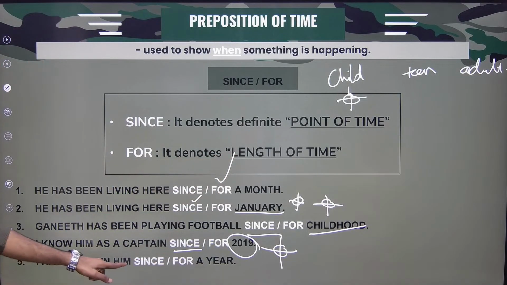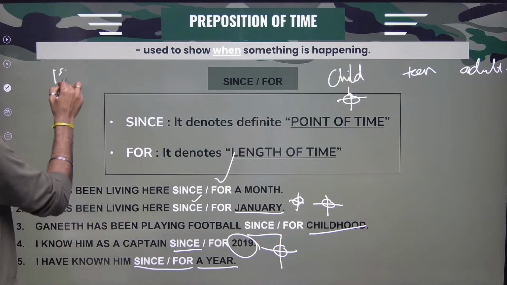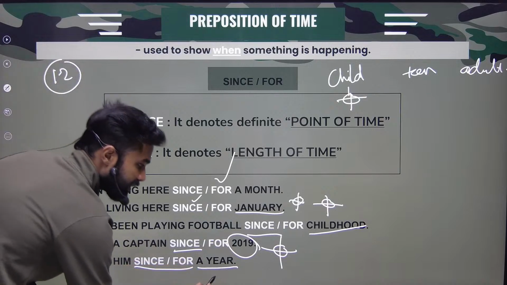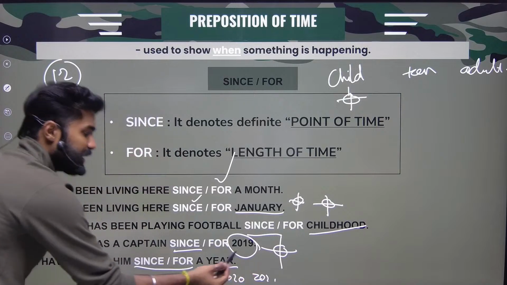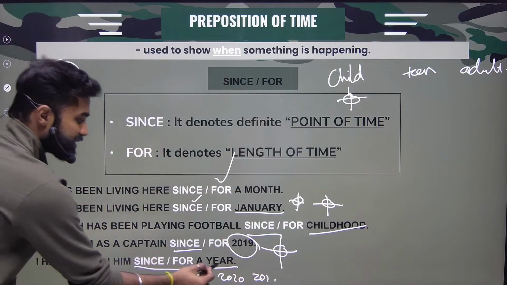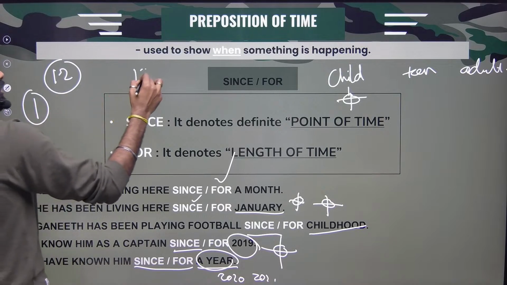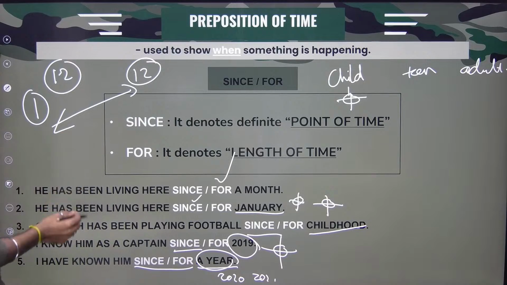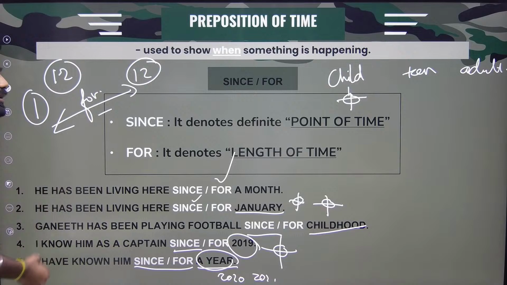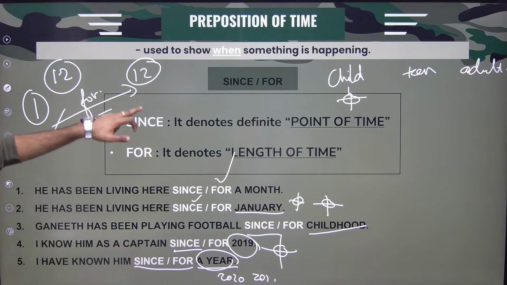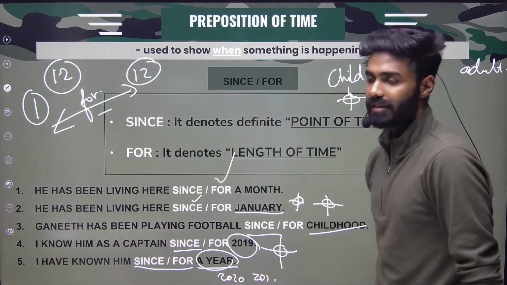I have known him dash a year. A year will have 12 months. I don't know what year it is. If they had mentioned something like 2020 or 2021 or 2019, then it is a point of time. Here they simply mention a year. A year will have 12 months. First month, 12th month. So I have known him for a year will be my correct answer. Period of time or length of time, right? So this is how we'll be decoding and analyzing since and for.